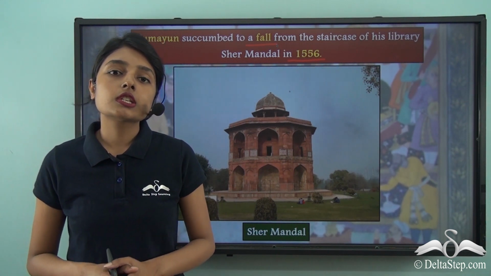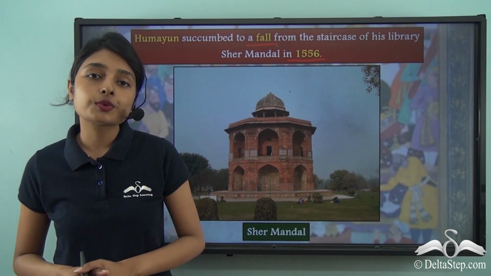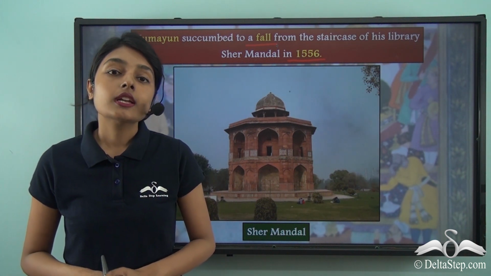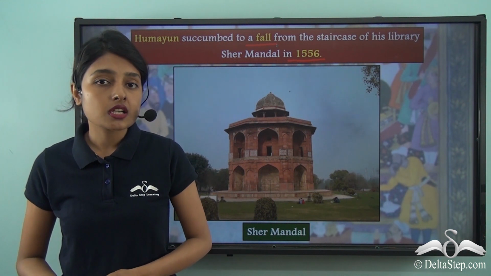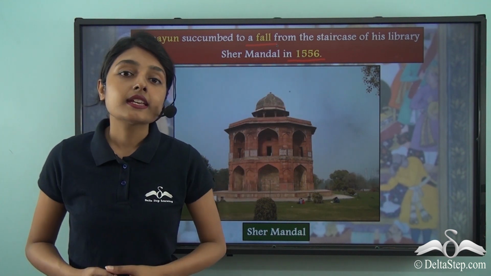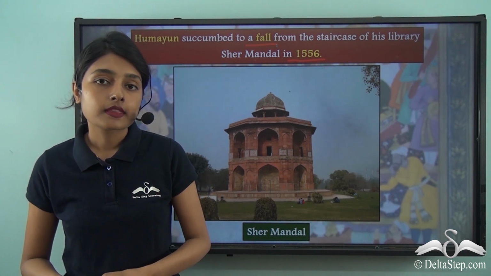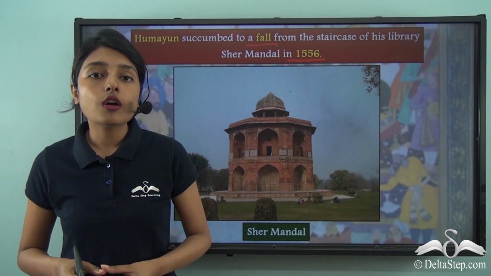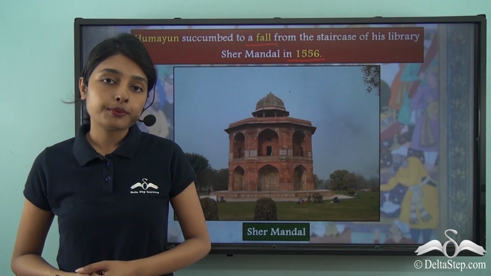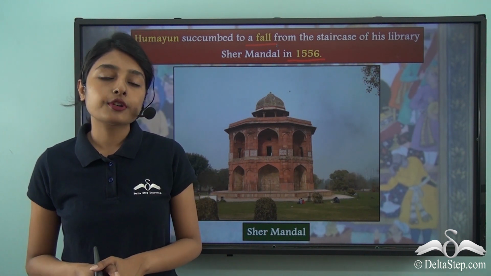After 15 long years of exile, he came back to India to re-establish the Mughal Empire in 1555, but in the very next year, in 1556, he succumbed to a fall. And in our subsequent lesson, we will be focusing on the next Mughal emperor, the third Mughal emperor to be specific, who succeeded Humayun.